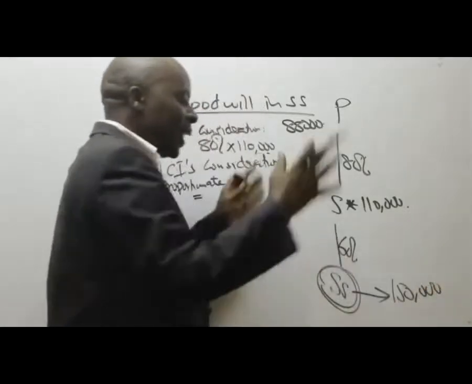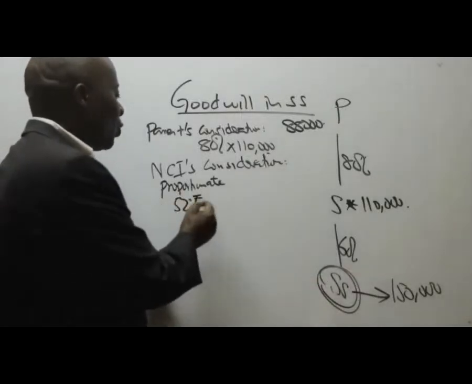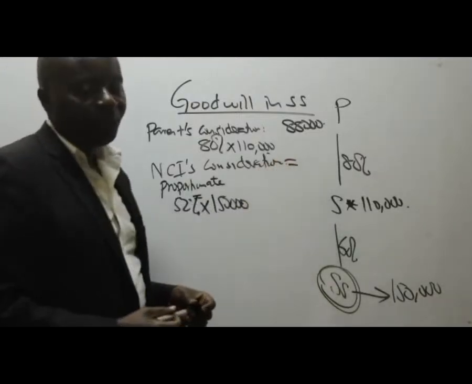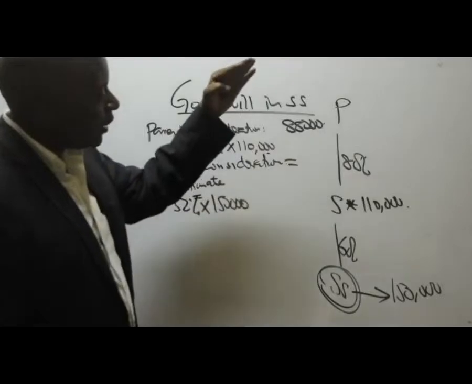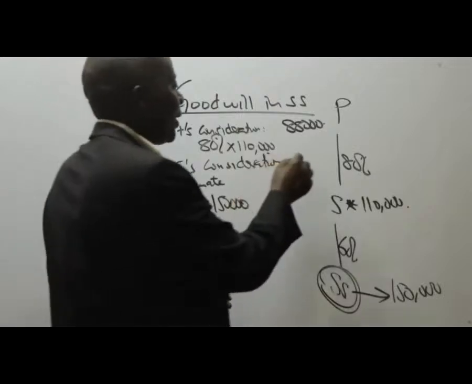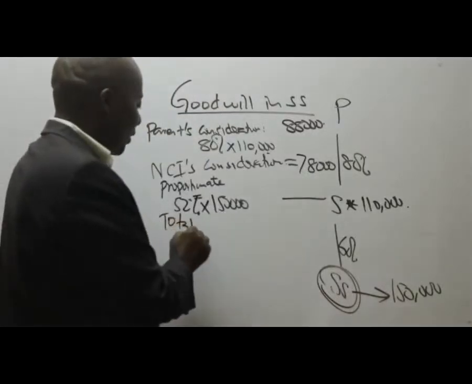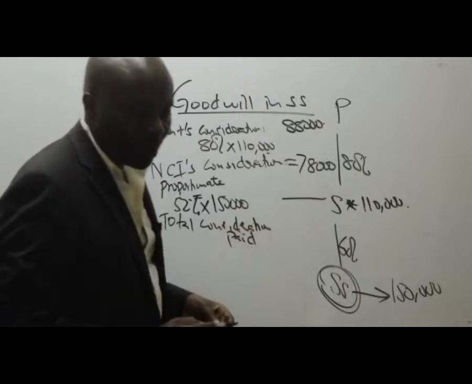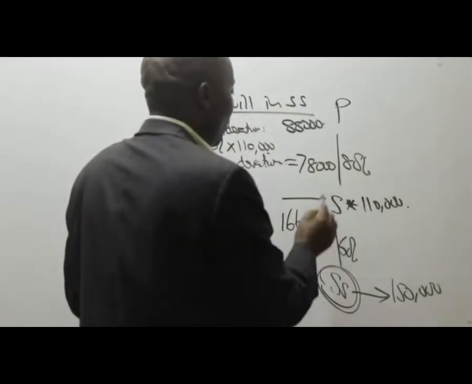And then the group NCI under SS, you guys gave me 52, so it should be 52% of this 150,000. Could you kindly give me this figure? You will get many saying 20%, but no, this concept is only applicable whenever we have this issue of a subsidiary in the parent's consideration. So 78,000. Thank you very much. So then could you kindly give me the total consideration paid? It will be equal to 166,000.